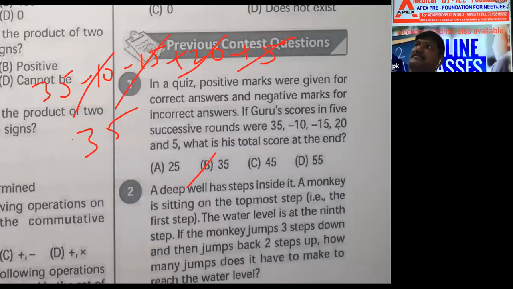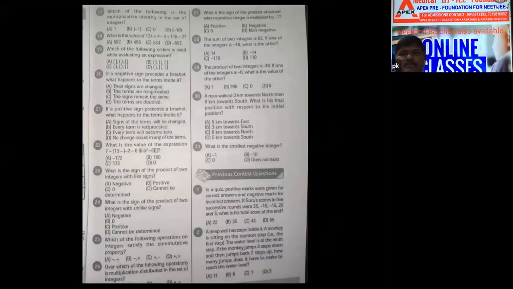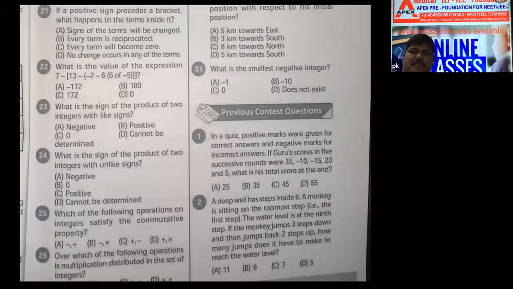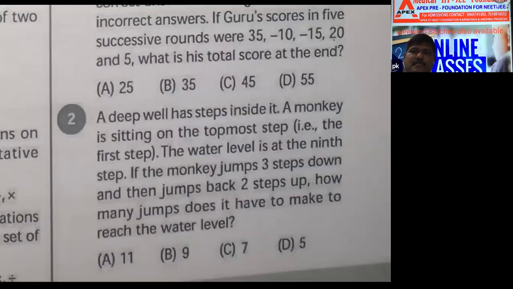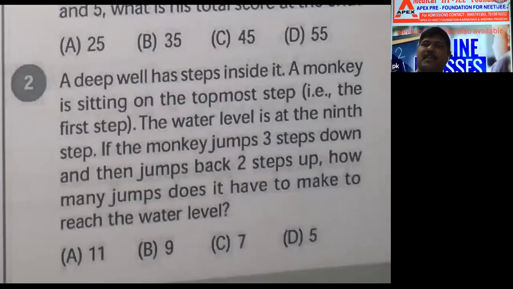Everyone is ready? A deep well has steps inside it. A monkey is sitting on the topmost step, that is the first step. The water level is at the 9th step.